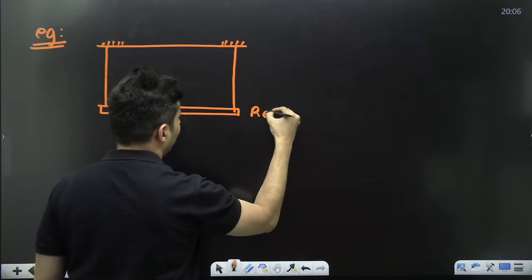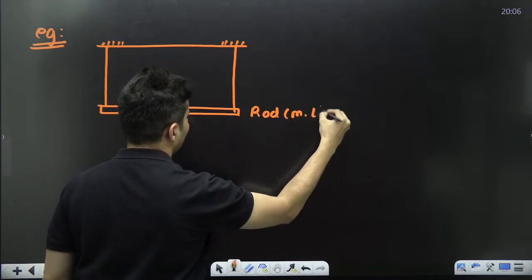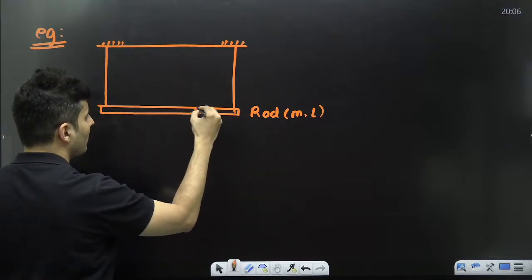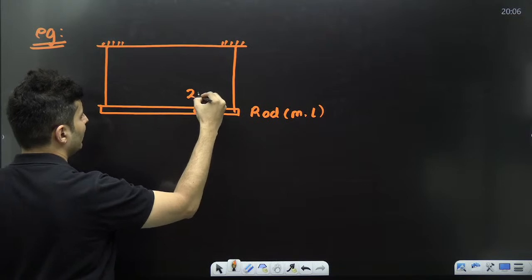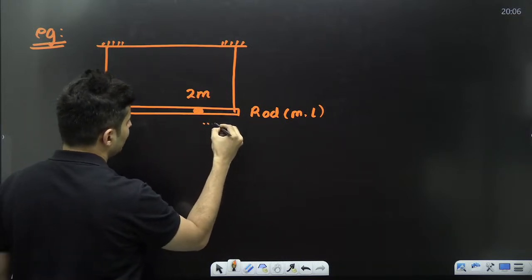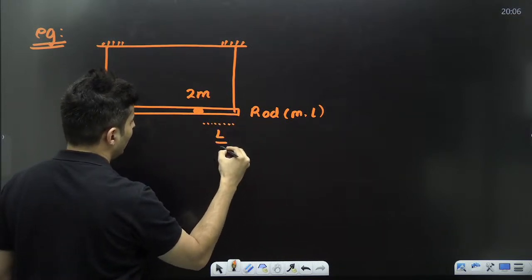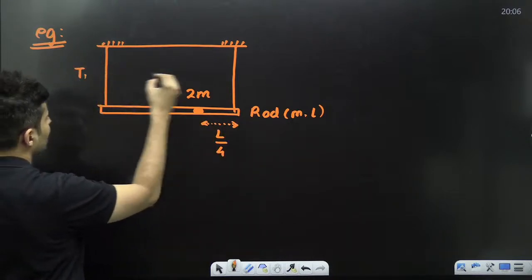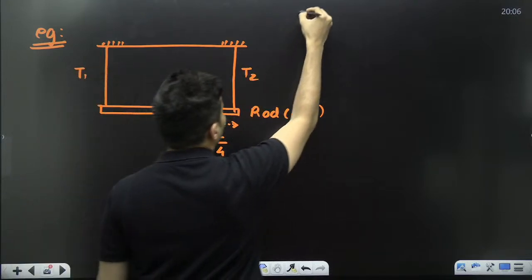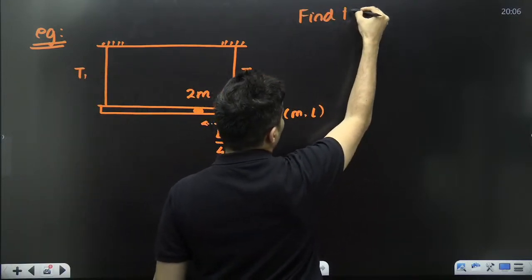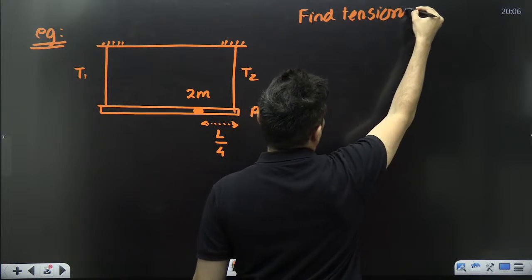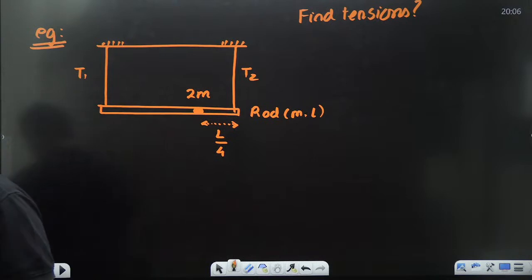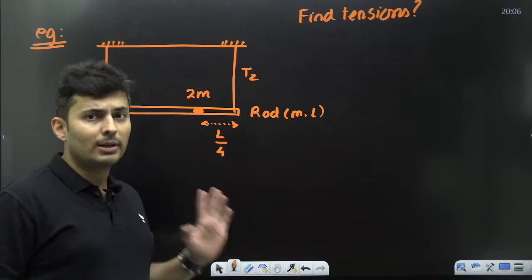The rod has a mass of m and length L. Another point mass is stuck over here whose mass is 2m, and this distance is given to be L by 4. Question is, if this tension is T1, this tension is T2, find the tensions. Very, very common kind of question which can be asked on equilibrium.